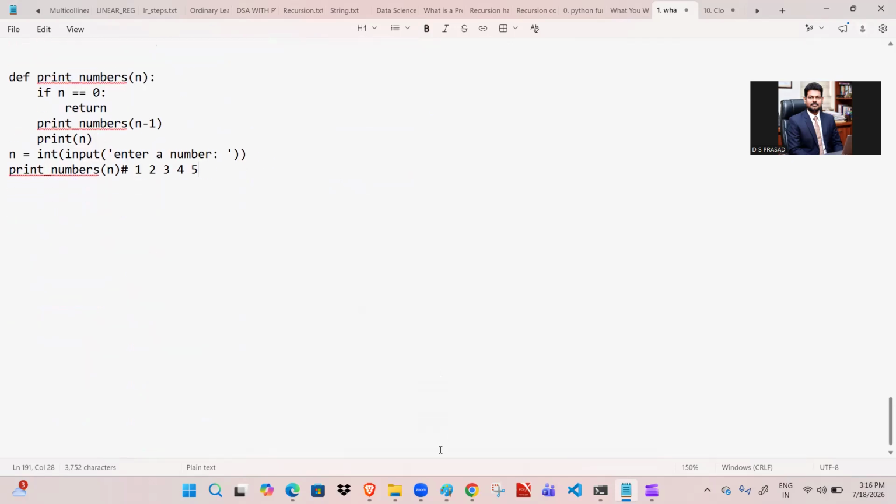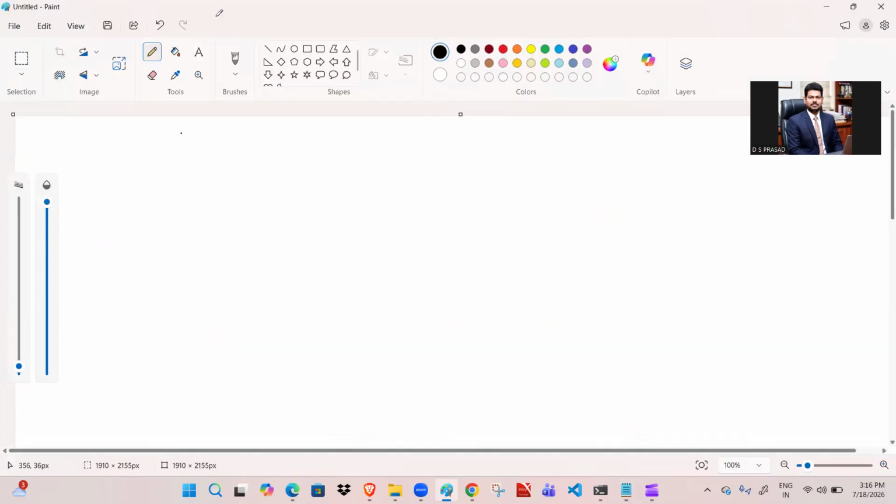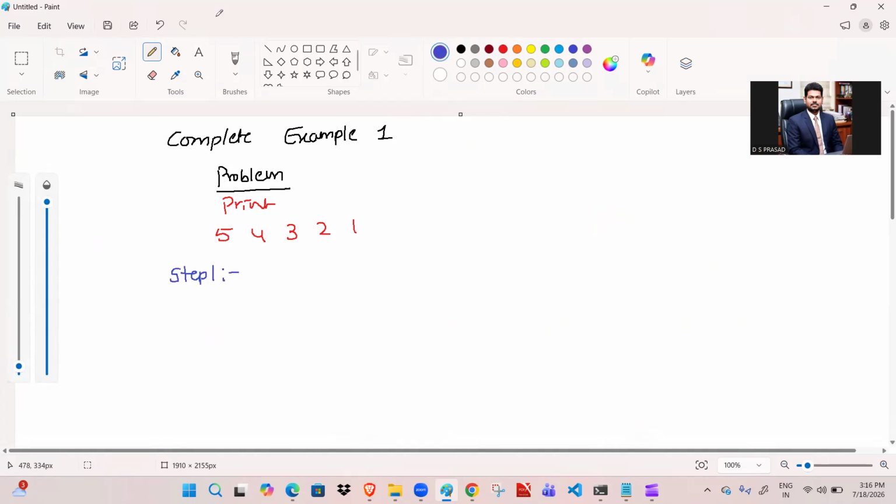Now what I will do is explain these complete five steps in one go, with a complete example. Example one: what is the problem? I want to print numbers 5, 4, 3, 2, 1. What are the steps we have to follow? Step one, the base case. If n is equal to 0, return nothing.